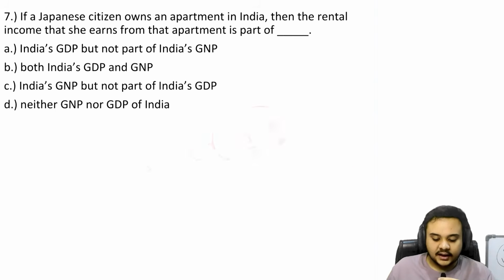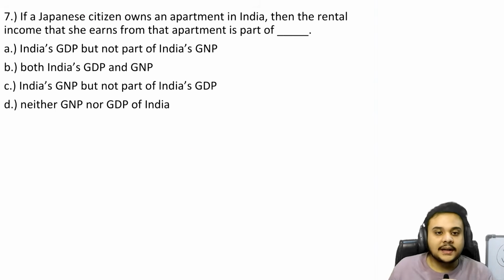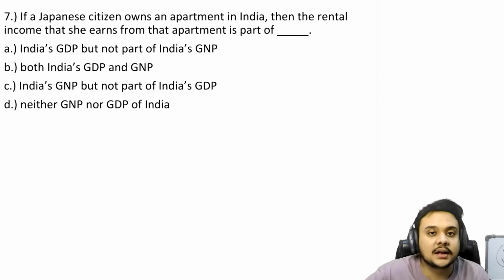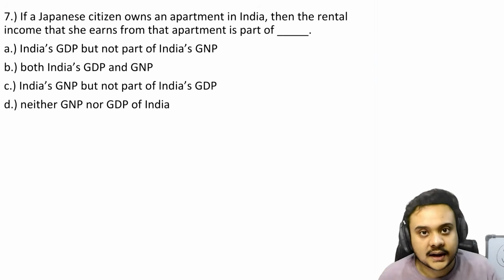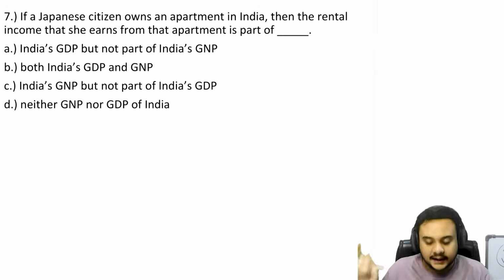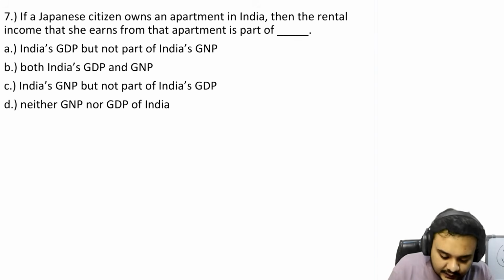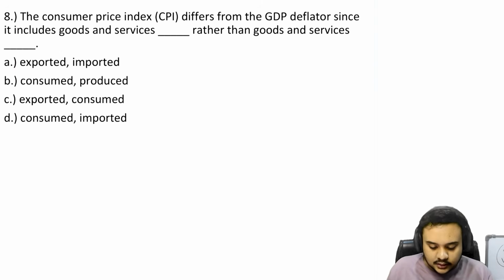So obviously, the Japanese citizen, because she is not a citizen of India, right? If she was a Japanese person who had now converted into an Indian citizen, then that would have been a different story. We know that it is a Japanese citizen. It is clearly mentioned. So we assume that that factor income will eventually be going back to Japan. So that is why the answer is that it will be part of the GDP but not GNP, because it will be subtracted. So, very easy question again.